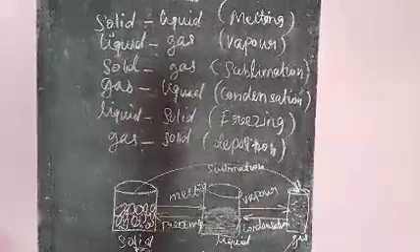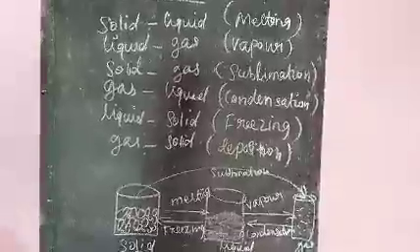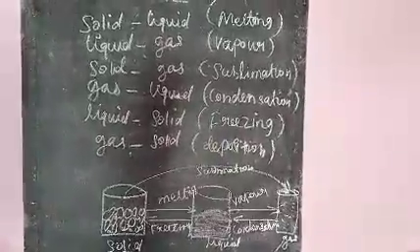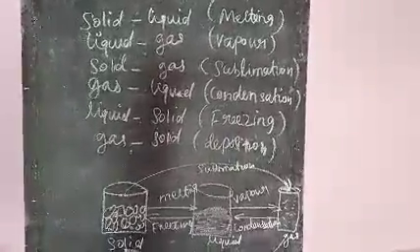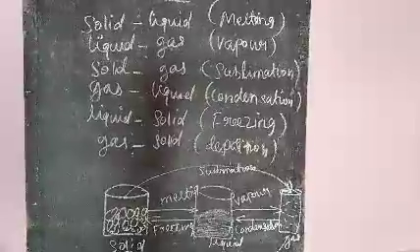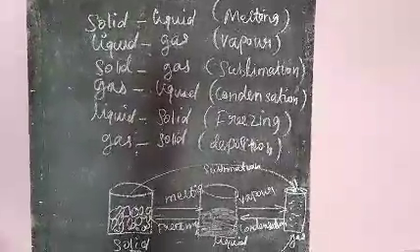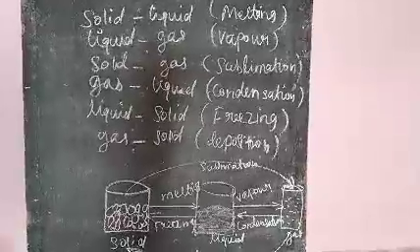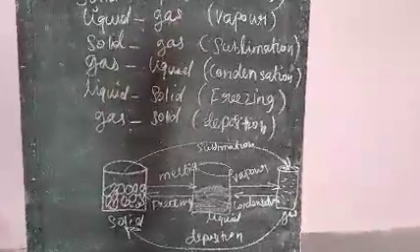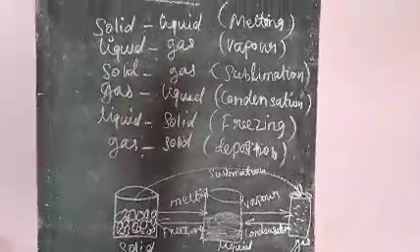For the best example, camphor. When we fire the camphor, it does not melt, it is vaporized. Camphor is in a solid state. After firing, it is vapor. So solid converted to gas is called sublimation. Gas converted to solid is called deposition.